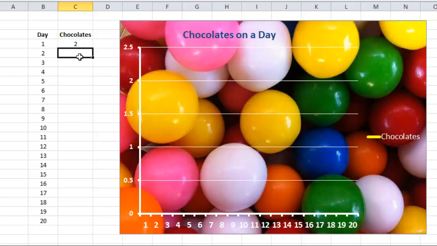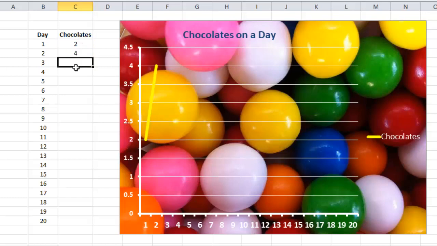On the next day, that person receives an extra chocolate. So on the second day he will get the previous amount plus the growth amount, for example, 2 more chocolates. So he will get 2 and 2, that is 4 chocolates.